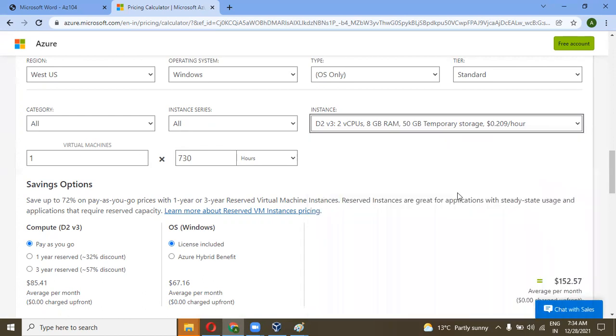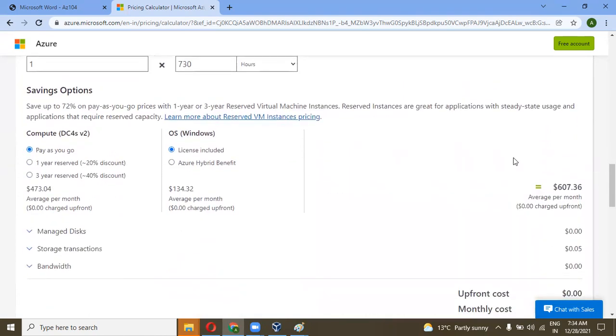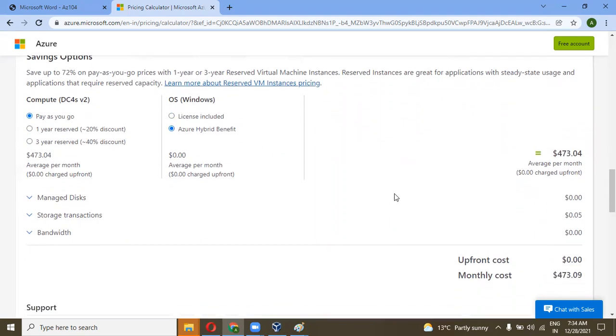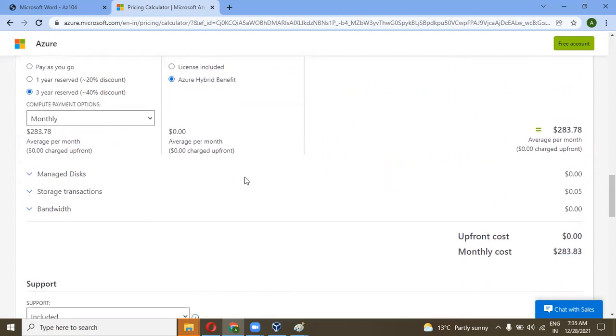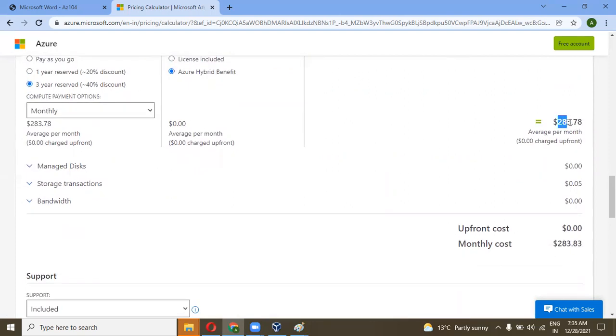The estimate is 607. With the Azure hybrid benefit it is 473. And if I reserve it for 3 years, I get a 40% discount, so now it is 283. 283 into 3 years.